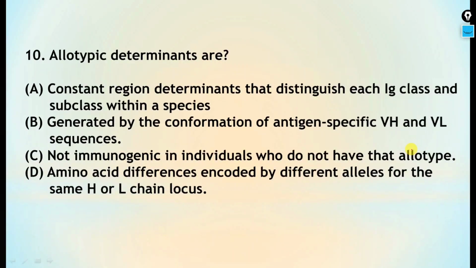Coming up with the last question, allotypic determinants are. So what are allotypic determinants? Constant region determinants that distinguish each Ig class and subclass within a species, no. Generated by the conformation of antigen specific VH and VL, that is variable heavy chain and variable light chain sequences, no. Not immunogenic in individuals who do not have that allotype, no. So D part is the correct one, that is the amino acid differences encoded by different alleles for the same heavy or light chain locus.